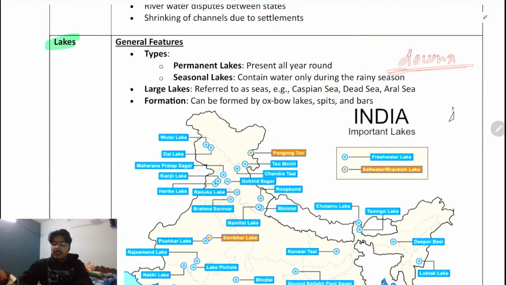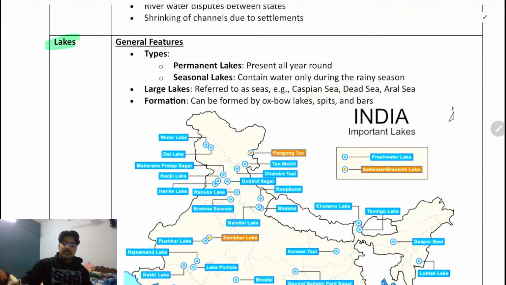ठीक है ना? So basically you will not drown, मतलब डूबोगे नहीं. ठीक है ना? नहीं डूबोगे. क्यों? Because the only reason is the presence of so much salt. These are all the Caspian Sea, Dead Sea. These all are lakes. ठीक है ना? And next, overall lakes also form the Oxbow lakes, formation होता है.